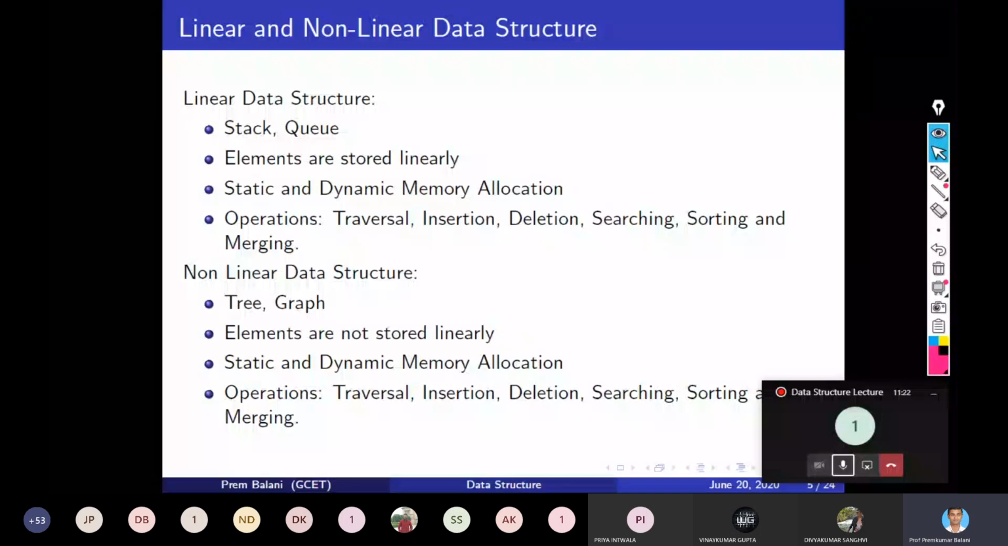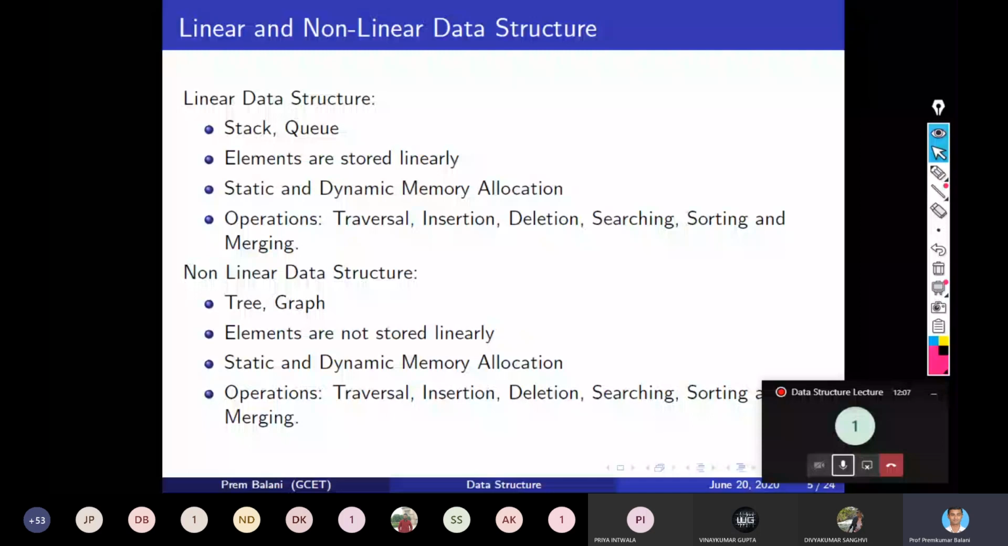So in the stack, one data item after another would always be the same, but in tree and graph you will have branches, where after one data item there may be multiple data items. Depending on the path you select, you will have a next data element. Elements are stored linearly in the linear data structure, and not stored linearly in the non-linear data structure. And both support static and dynamic memory allocation,